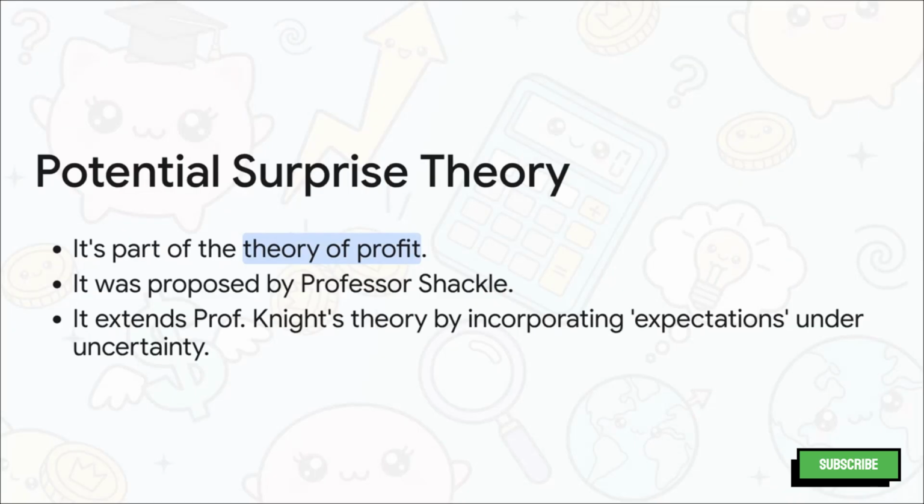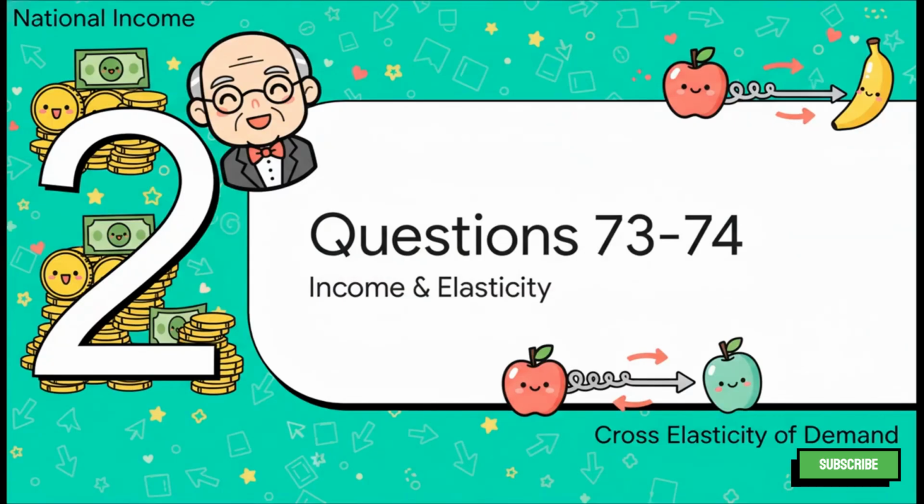The origin story of this term is actually pretty interesting. The potential surprise theory of profit was given by Professor G.L.S. Shackle. What he did was he basically expanded on Professor Knight's theory of uncertainty. Shackle's idea was that when entrepreneurs make decisions, they have certain expectations about future outcomes. Now, when the actual outcome is different from what was expected, well, that's your potential surprise, and that's what leads to either a profit or a loss.